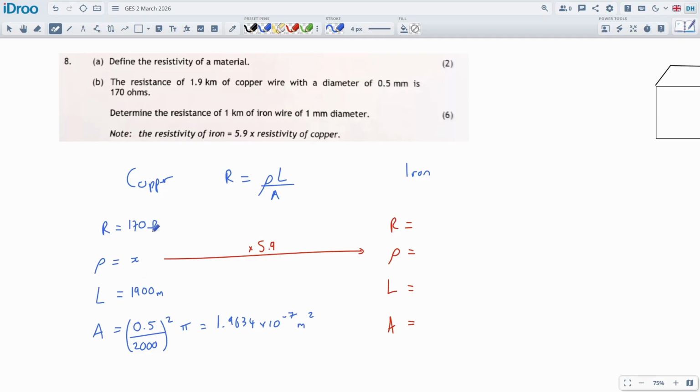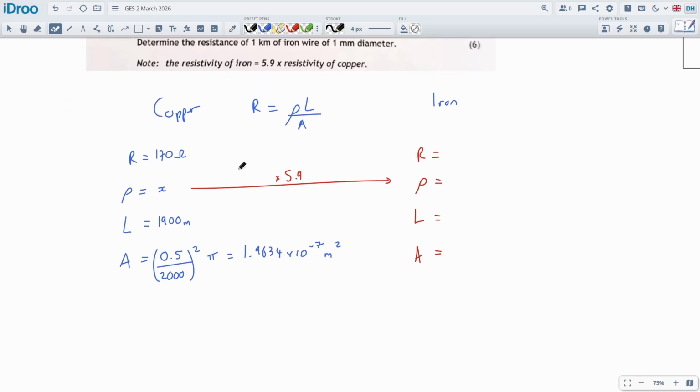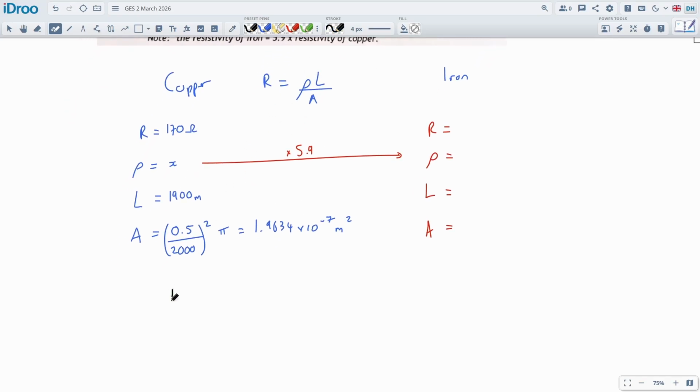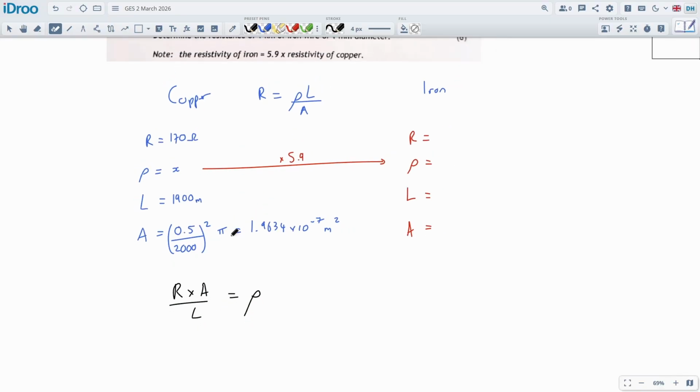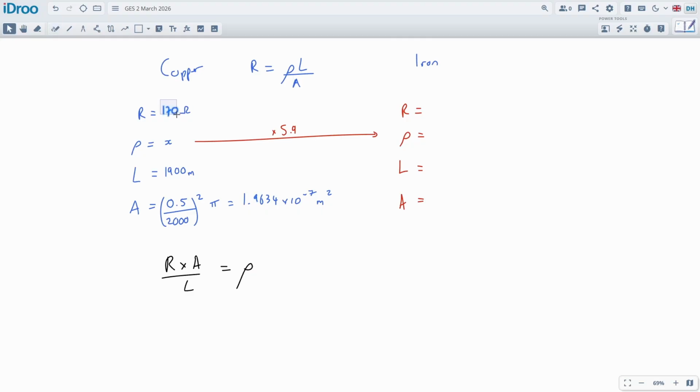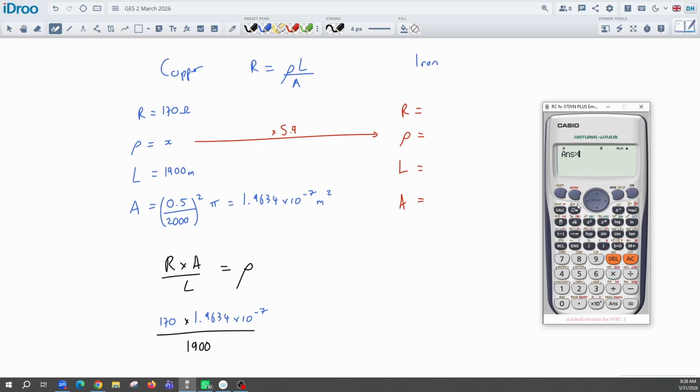And now we can use this to work out the rho. So I transposed the formula a second ago. I said if you take the resistance, times it by the area and divide it by the length, you should get the rho. You could put the numbers in and rearrange them, but as I just did it earlier, I'll just pop it all down like that. Here's the area, and there's the resistance, and we divide it by the length of the 1,900. So I've already got this number in my calculator, times it by 170, and then divide it by 1,900, and we get the answer of